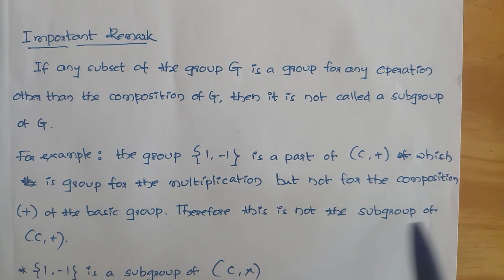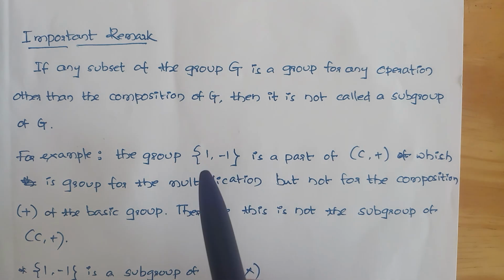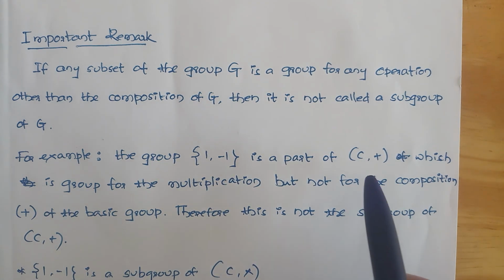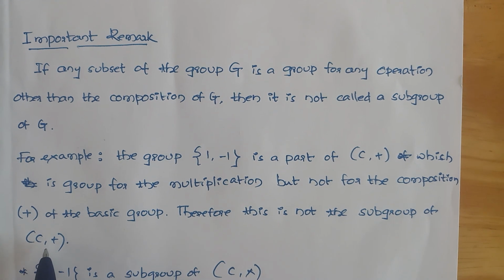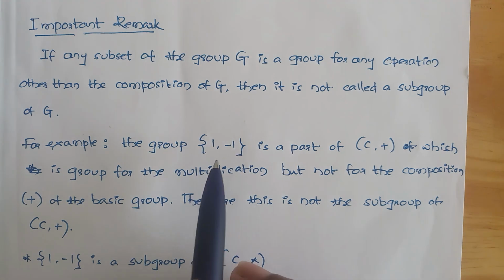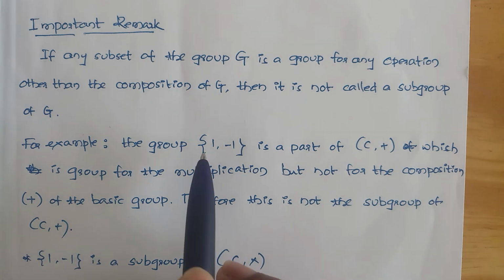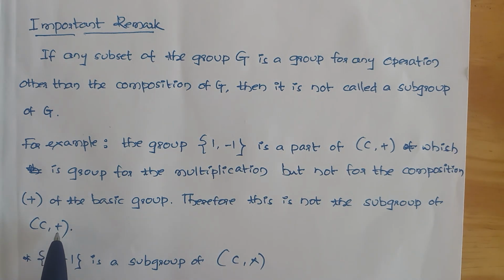Therefore this is not a subgroup of C plus, but for C cross, the complex numbers with multiplication, it holds good, because 1 into minus 1 is already there in H, and minus 1 into 1, also minus 1, is there in your H. So this will become a subgroup of C cross. But not for C plus, because if you add these two, you get 0, but 0 doesn't belong to this set. Therefore {1, -1} is not a subgroup of C plus.